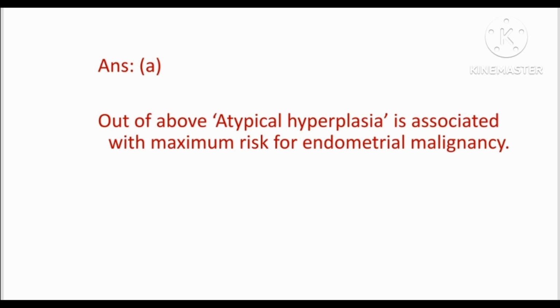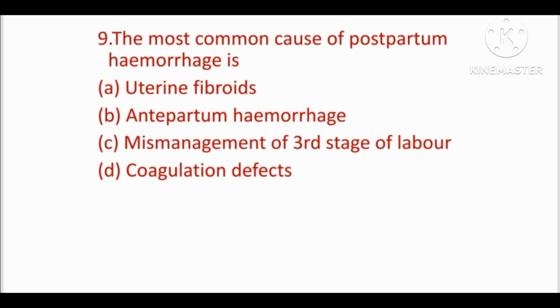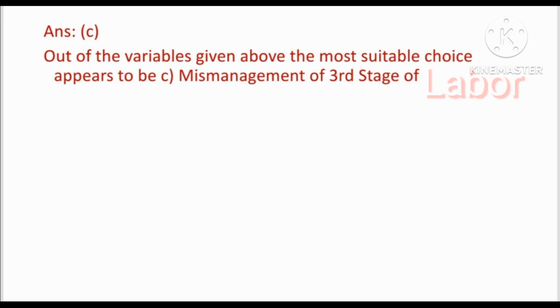Atypical hyperplasia is associated with maximum risk for endometrial malignancy. Next question, the most common cause of postpartum hemorrhage is. Options are uterine fibroids, antepartum hemorrhage, mismanagement of third stage of labor and coagulation defects. Answer is option C, that is mismanagement of third stage of labor.